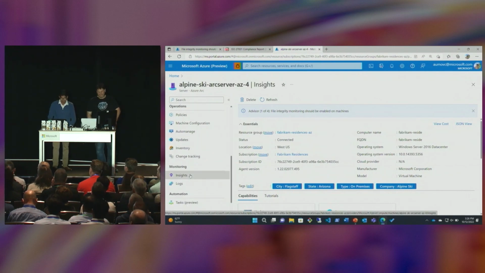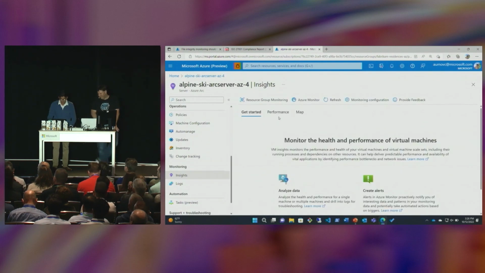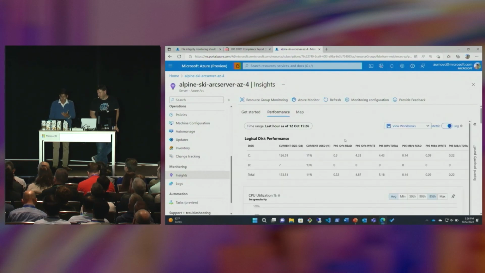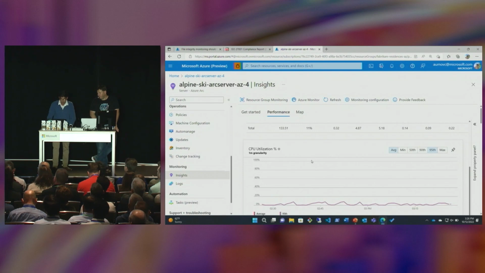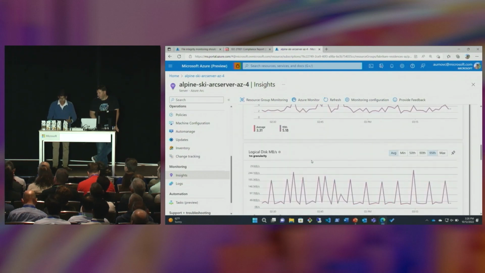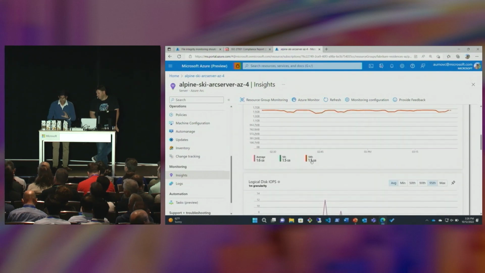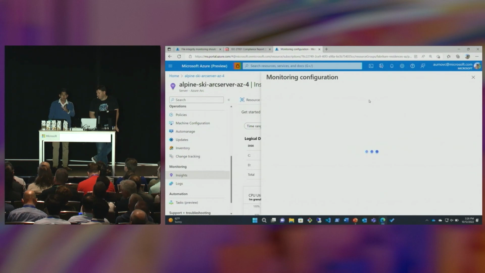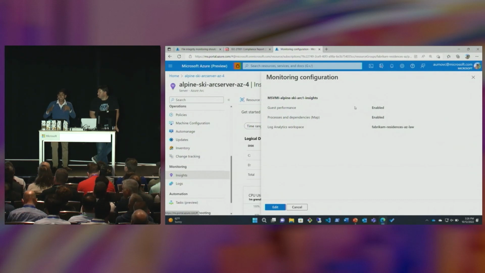We can go into Insights, and as we go into Insights, we can double-click on Performance. In this Performance view, we have really granular analytics in terms of logical disk performance, CPU utilization, memory over time, logical disk IOPS, etc. Here we have this one particular Arc-enabled server, but what's going on under the hood? We've configured this with a monitoring configuration where we've used the Azure Monitor agent, and we've created a data collection rule. With data collection rules, or DCRs, you get the control to granularly send specific pieces of data to our Log Analytics workspace where we're analyzing this at scale.